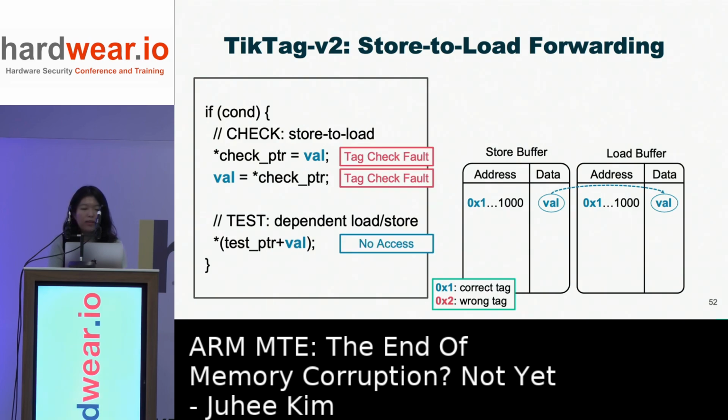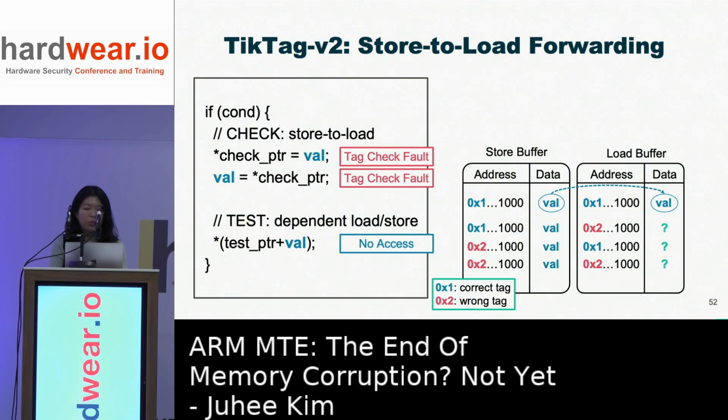And we've observed that when a TBI fault occurs during store to load forwarding, either in the store, the load, or both, the dependent access in the test block is not executed, which means the value is not forwarded.